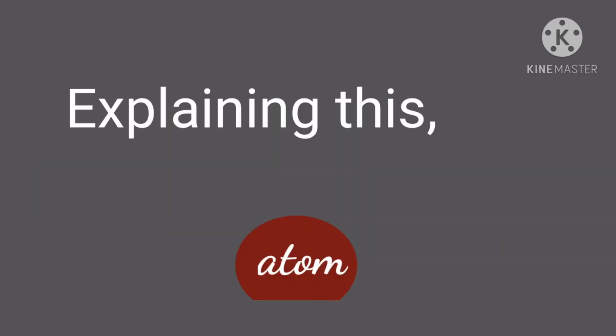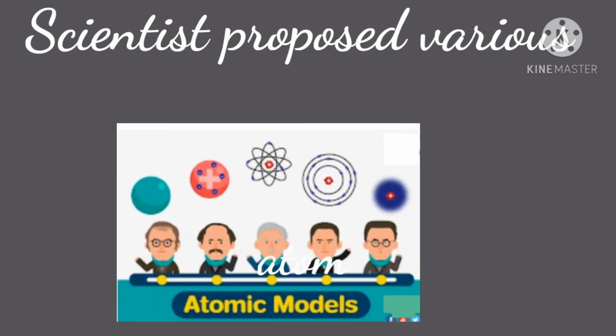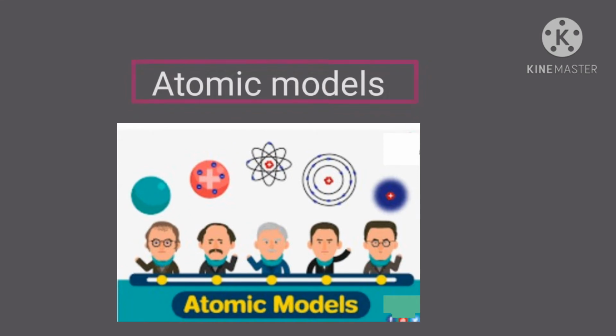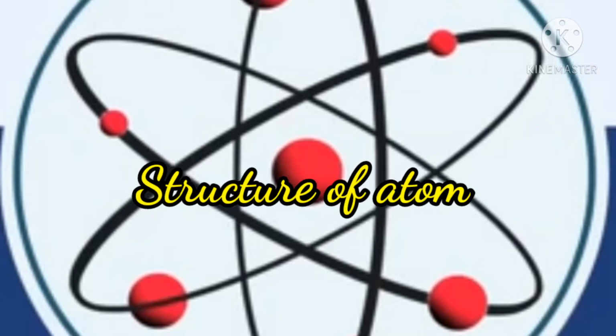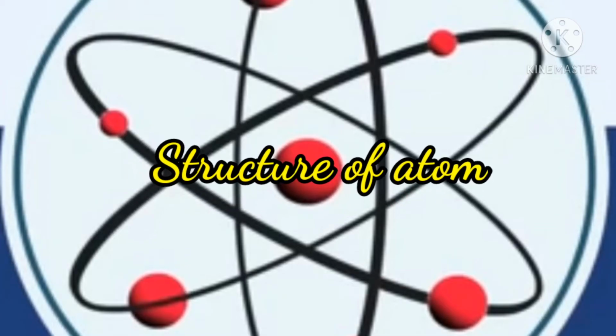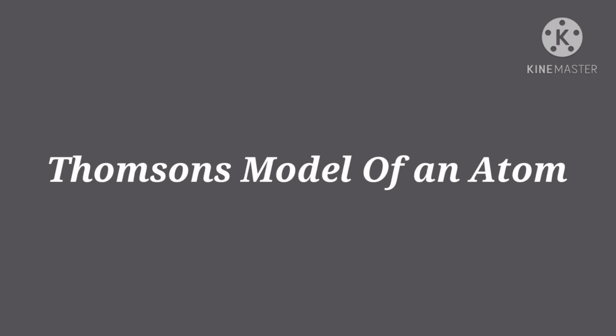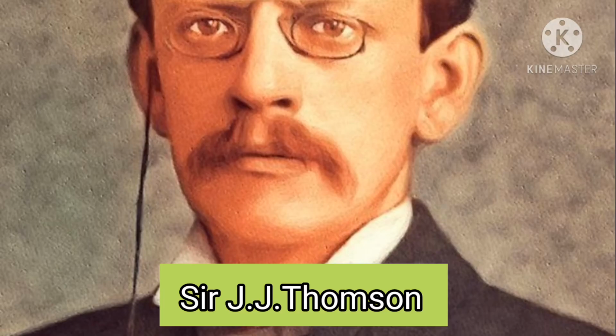For explaining this, many scientists proposed various atomic models. Among them, J.J. Thomson was the first one to propose a model for the structure of an atom. Before going to Thomson's model of the atom, let us know about Sir J.J. Thomson.